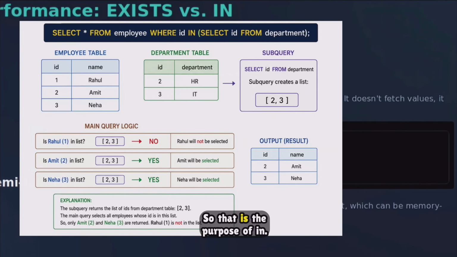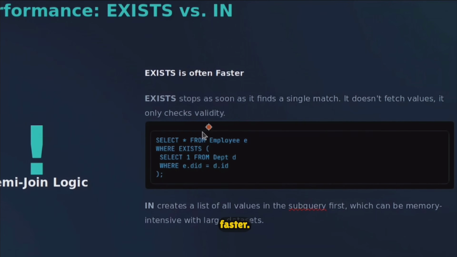So that is the purpose of in, and that is the basic difference between in and exists. And as I mentioned, exists is faster. Why? For that, let's take one more example. Suppose there are 10 lakh or 1 million employees.